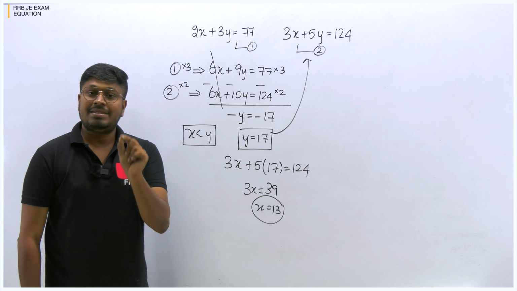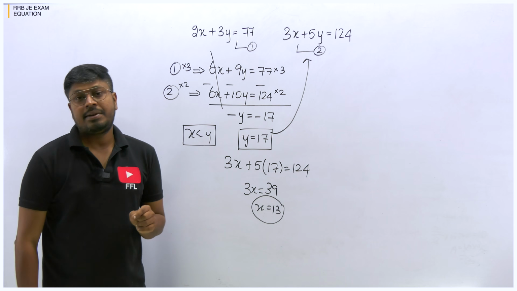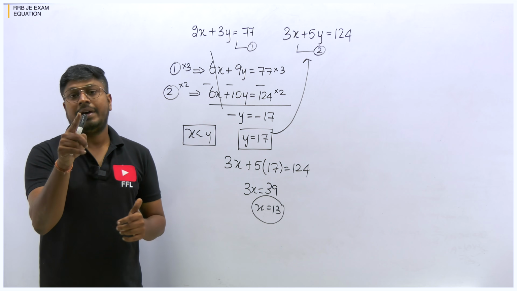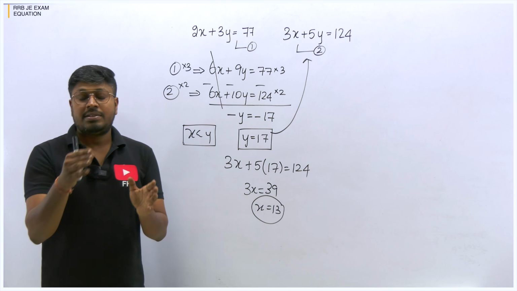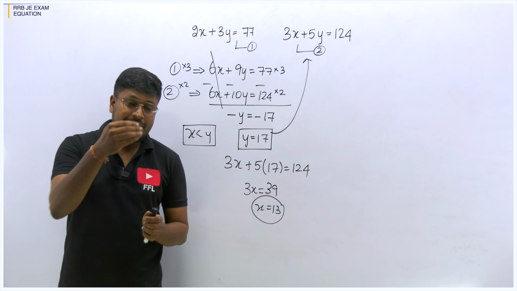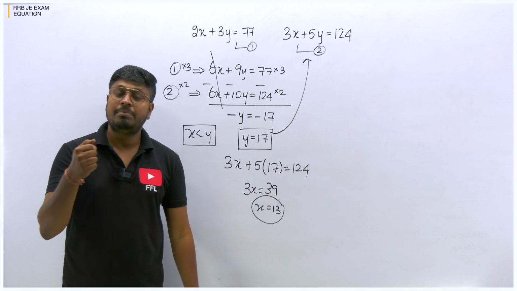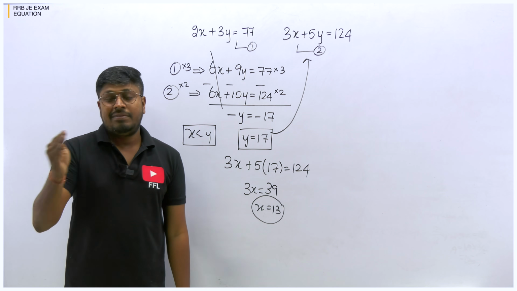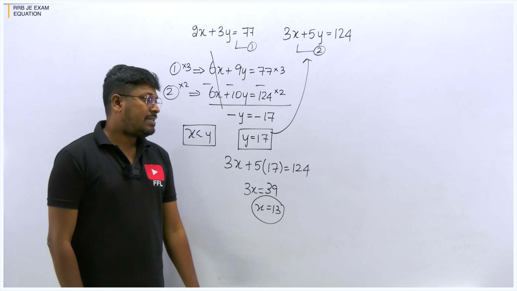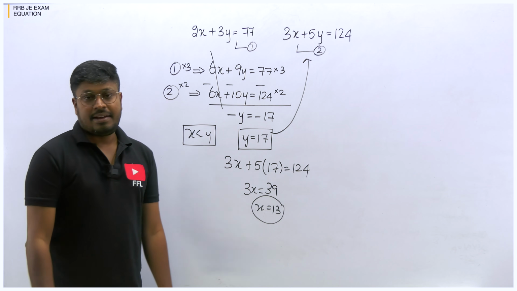The most common mistake students make in a linear equation is with the square root. If you see a square root of some number, then while taking the square root of the number, the answer will be plus or minus. So be careful with some of these important notes, right? That is enough for the railway exams.